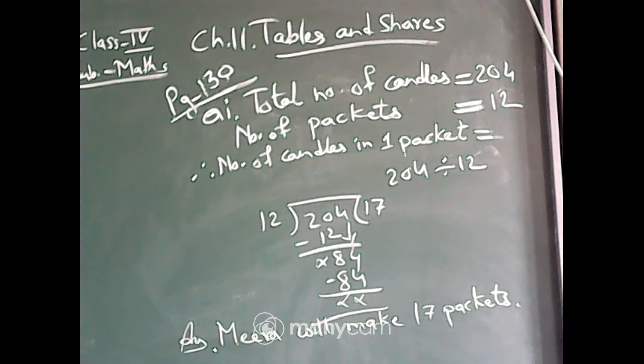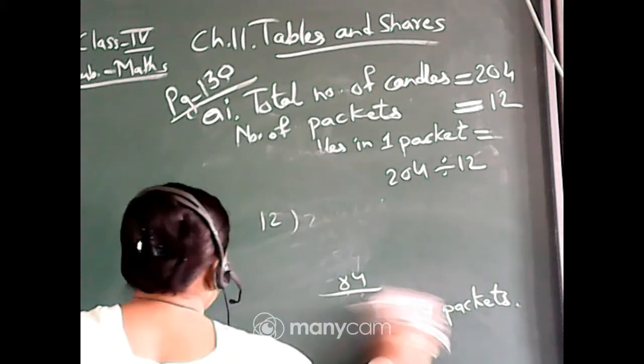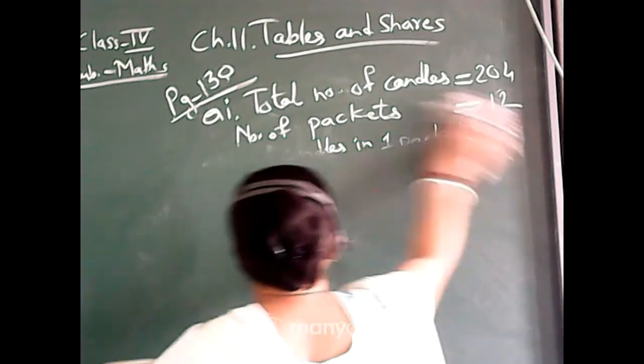Okay, now come to number J. On sports day, 161 children are in the school playground. They are standing in 7 equal rows. How many children are there in each row? Now for one row you have to find out how many children are there. So this also you have to divide, isn't it?